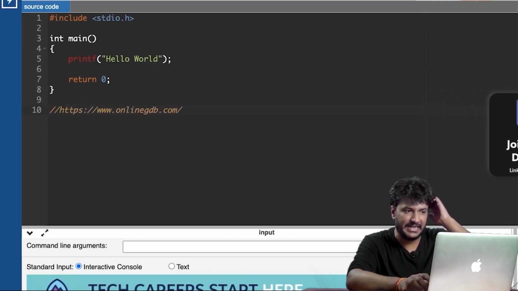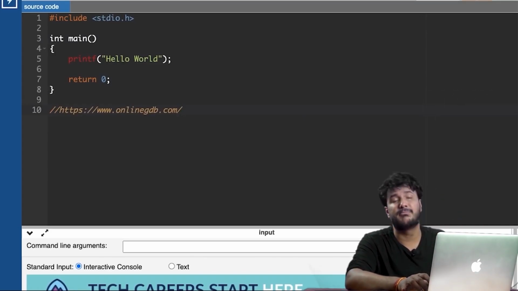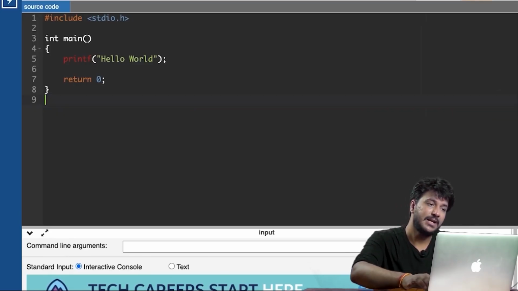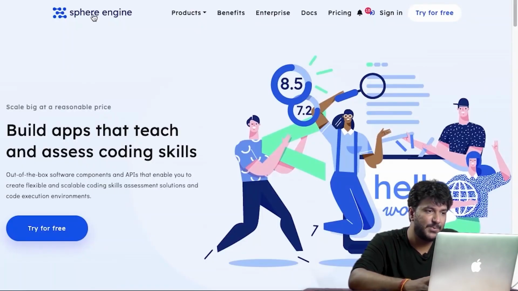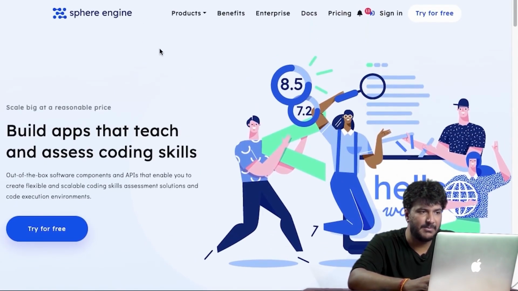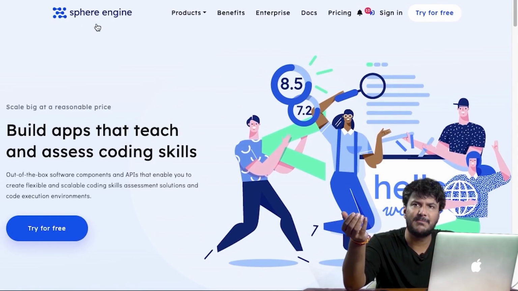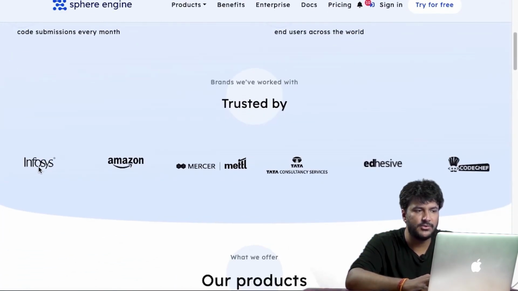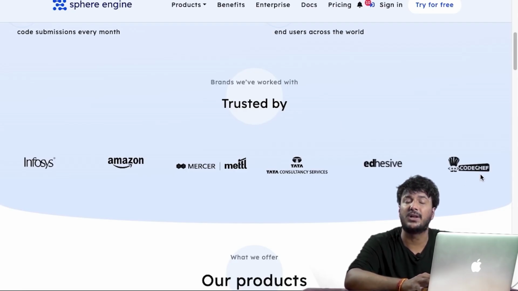The reason why we are telling this, and not using PrepInsta's online compiler, or IDE online compiler, or HackerRank online compiler, is because TCS uses a particular company called Sphere Engine's online compiler, and this is a company that gives their online compiler APIs to different companies. For example, Infosys also uses it, Amazon also uses it, Mettl is an exam that uses it, TCS uses it, CodeChef uses it.